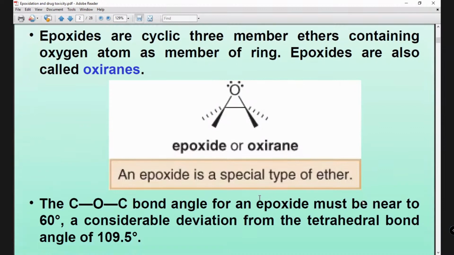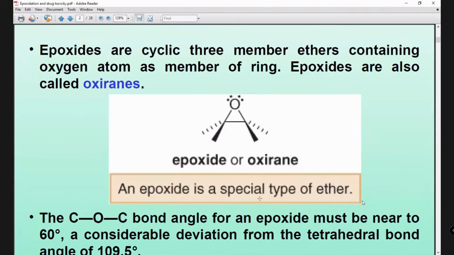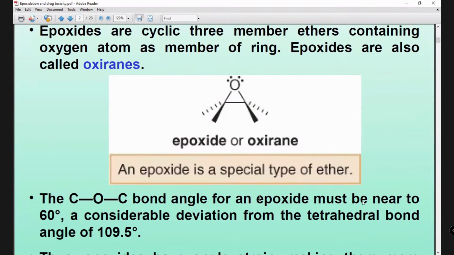Epoxide can form if you take drug molecules. You can see here this carbon, and in the middle is the pi electron. This pi electron breaks and forms a bond with oxygen, and this forms a cyclic molecule, whose bond angle is about 60 degrees. Normally the tetrahedral angle of 109.5 degrees is stable, but a 60 degree bond angle is not stable. It is unstable, and it is a highly reactive intermediate.